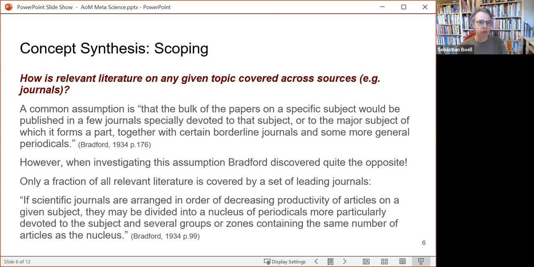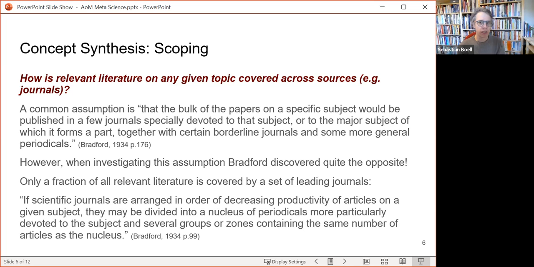He demonstrated that for a number of different topics, and it since has been proven for many different areas as well, that there's a few journals that have a lot of literature. But then there's a second set of more journals that have an equal amount of literature. And then there's a long, long tail of lots and lots of journals that have, once again, another third of the literature, where only 1 or 2 papers are published in a particular journal.